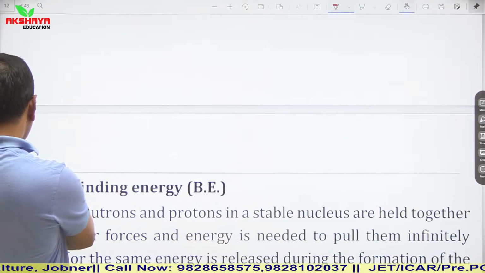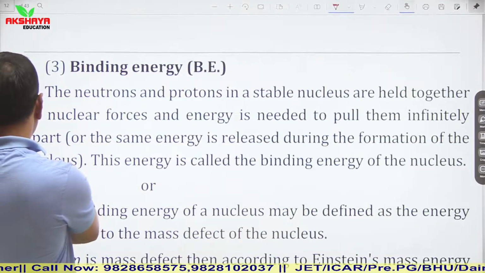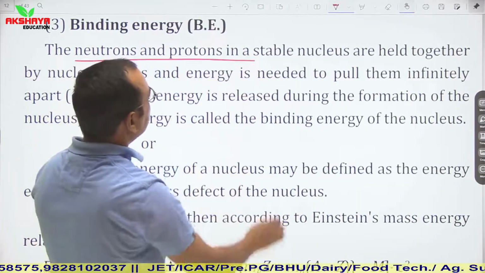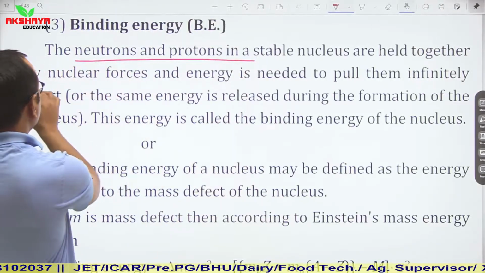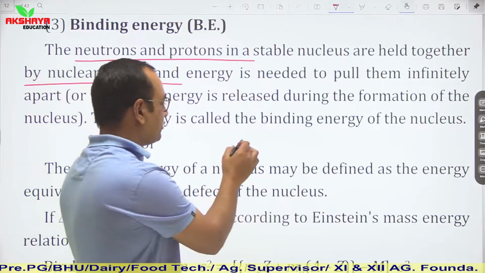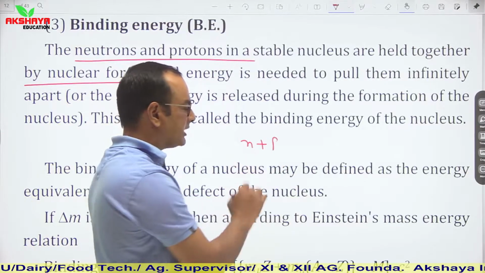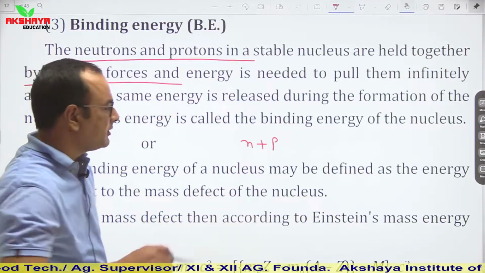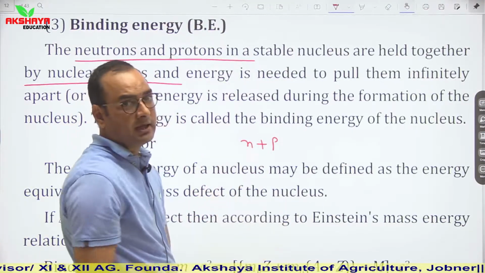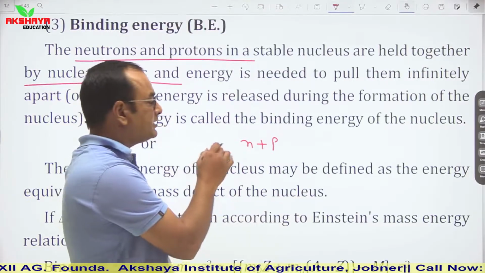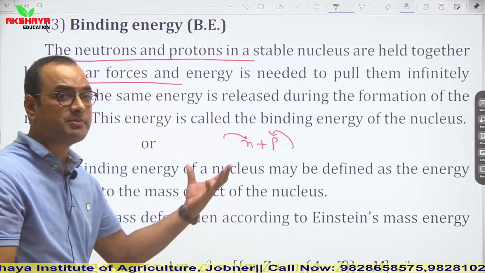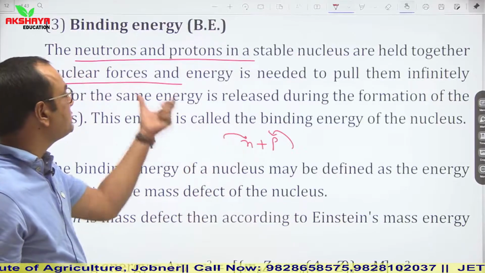Now let us talk about binding energy. The neutrons and protons in a stable nuclei are held together by nuclear forces. So simply see, binding energy is what? Let us say if we talk about a nuclei, then nuclei contains neutrons and protons. So if a nuclei has to be constructed, then we require neutrons and protons. It means by providing some amount of energy, the neutrons and protons are combined together to form a nuclei. And that much amount of energy is known as binding energy.